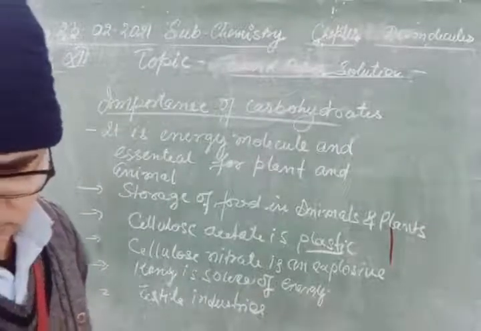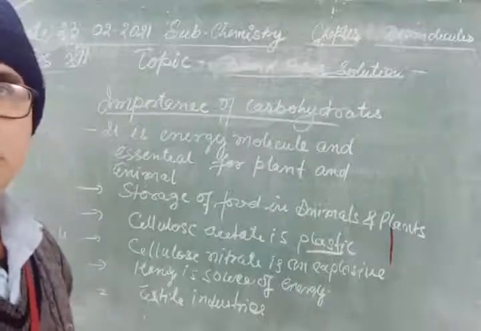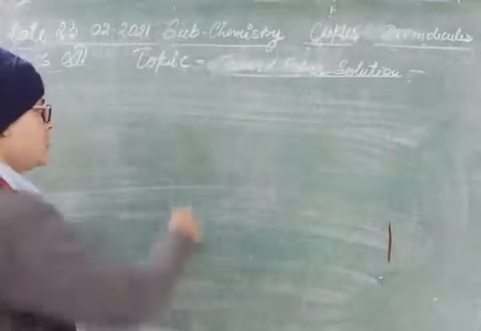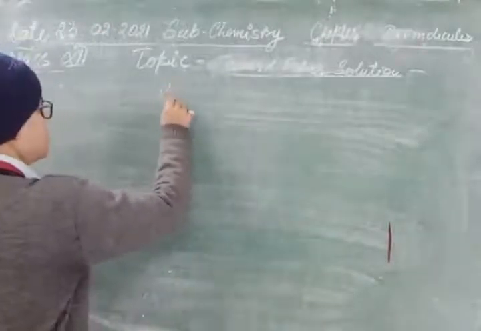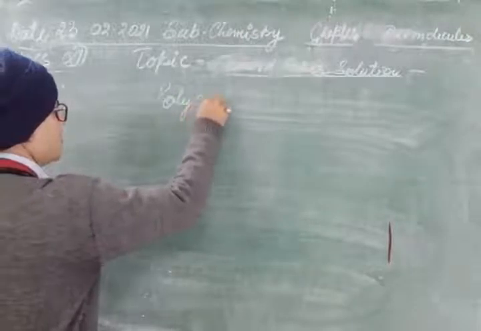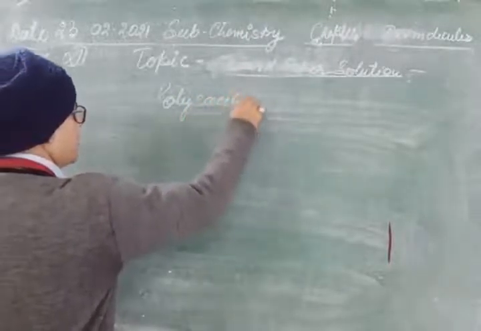Now we will see some about the polysaccharides. Only basic things we will know.